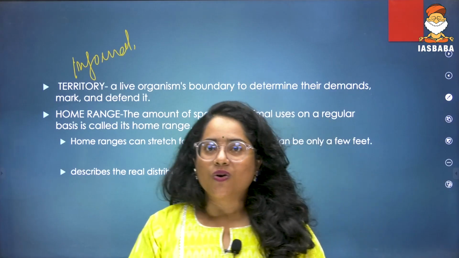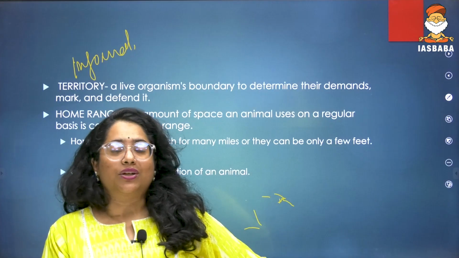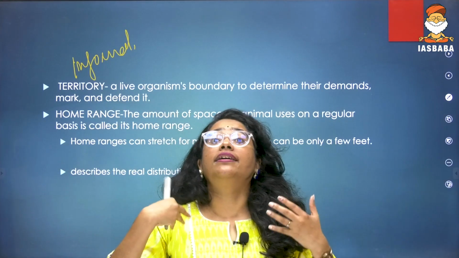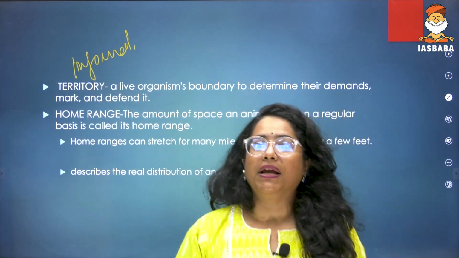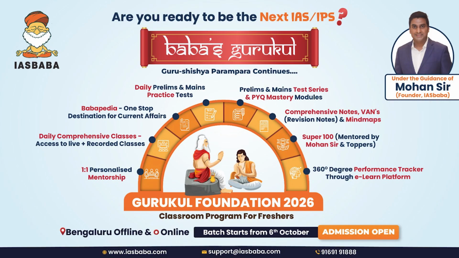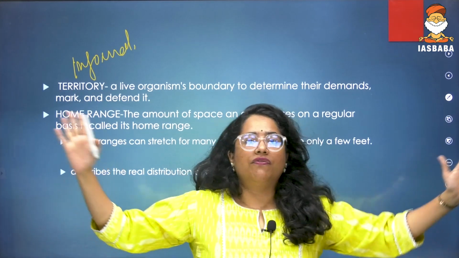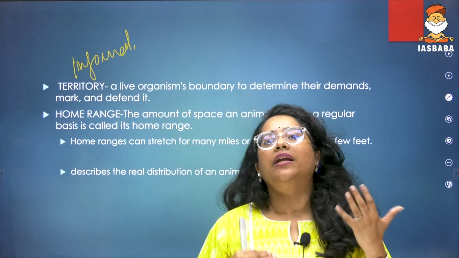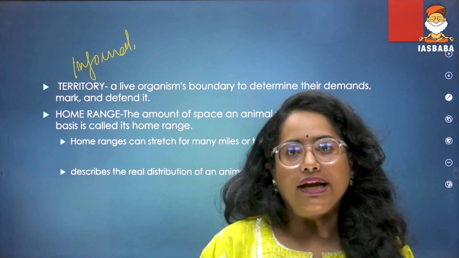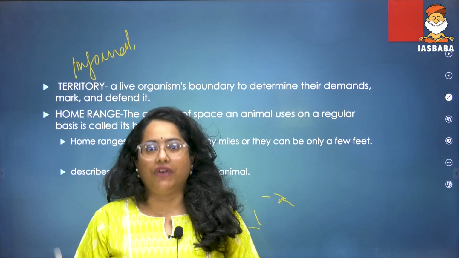Your friend is coming closer and sitting next to you. You won't mark that bigger territory. You won't keep three bags next to you. You'll be like, okay, fine, they can come and sit. So territory is a very informal concept. You cannot say that there are fixed territories. Like, I cannot say, okay, there's a lion over here, and 5 kilometers away from the lion will be its territory. I cannot say that. It's a very arbitrary, very subjective thing that the animal decides based on its need to defend.